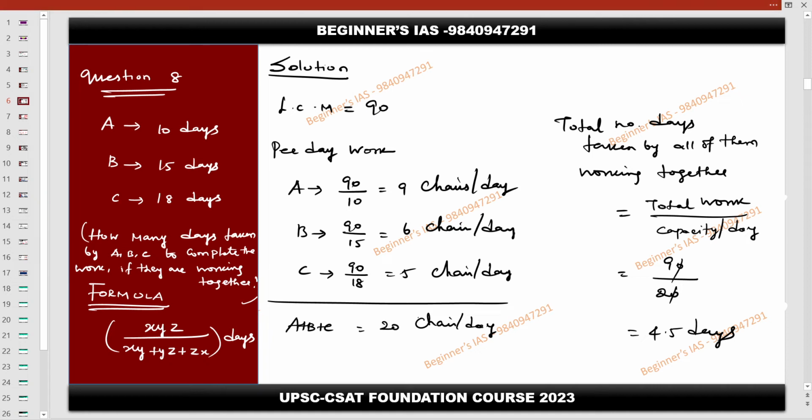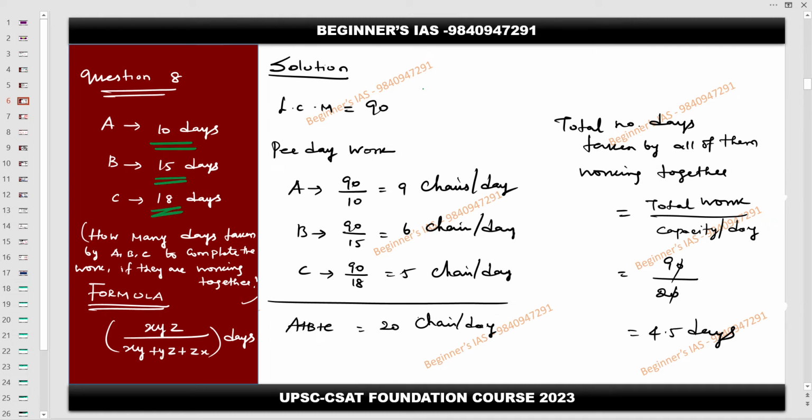So this is the concept with the 3. So far you are done with the 2. This is the concept with the 3. Which means that A can do a piece of work in 10 days. Same piece of work can be done by B in 15 days. Same piece of work can be done by C in 18 days separately. But how many days taken by A, B, C to complete the work if they are working together?